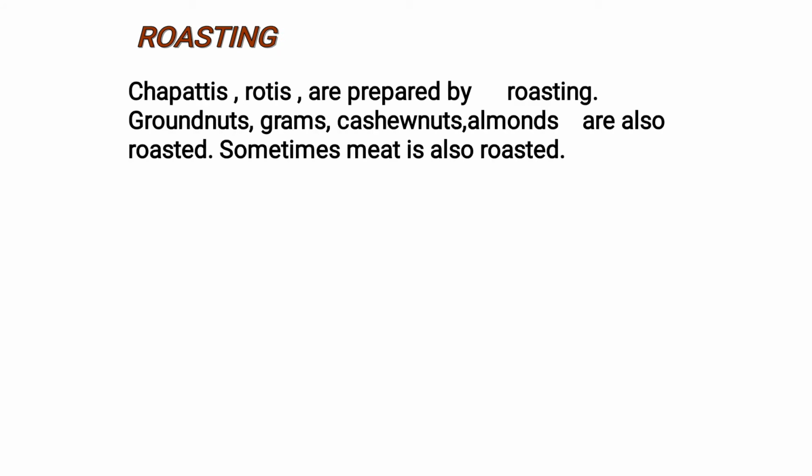Next method is roasting. It is a method that uses dry heat where hot air covers the food, cooking it evenly on all sides and making it tastier. Chapatis, rotis are prepared with the help of roasting method. Groundnuts, grams, cashew nuts, almonds are also roasted. Sometimes meat is also roasted.